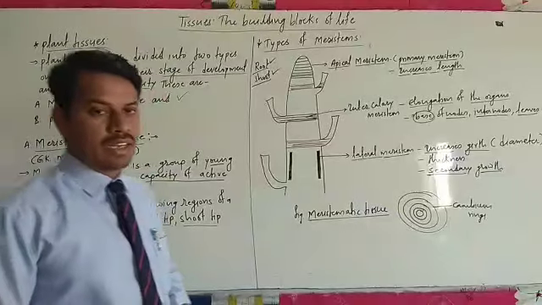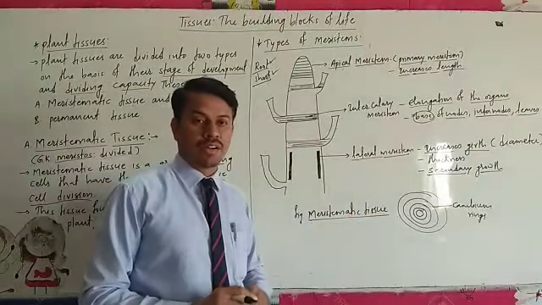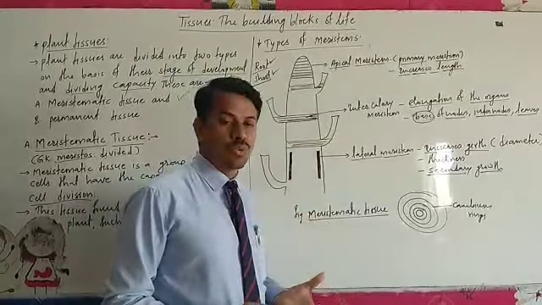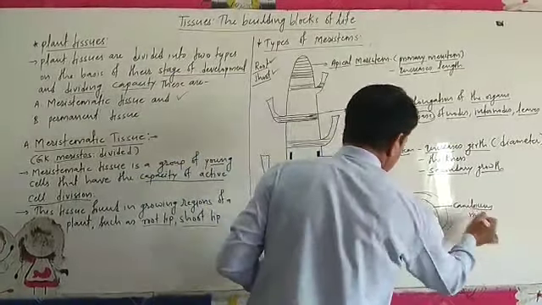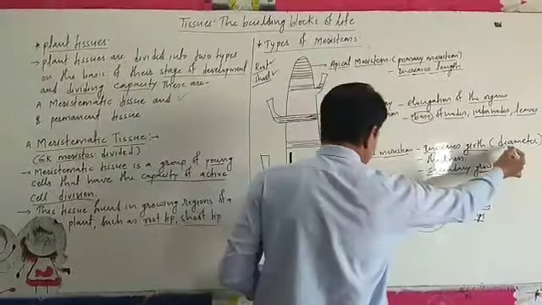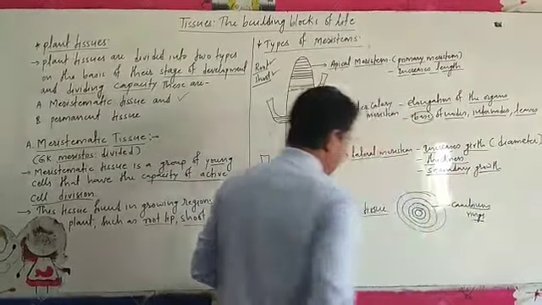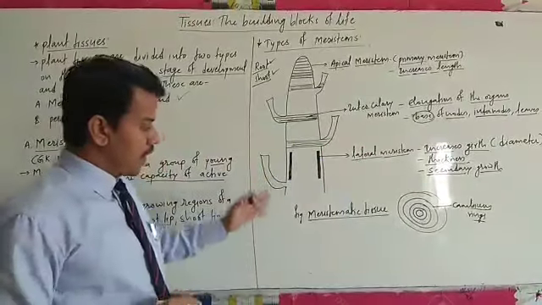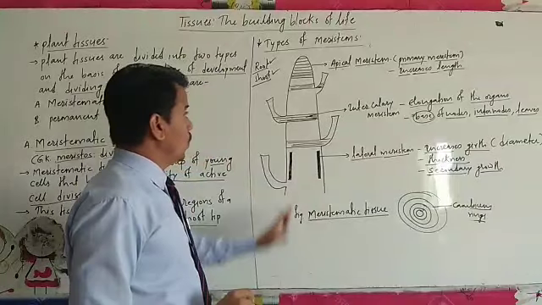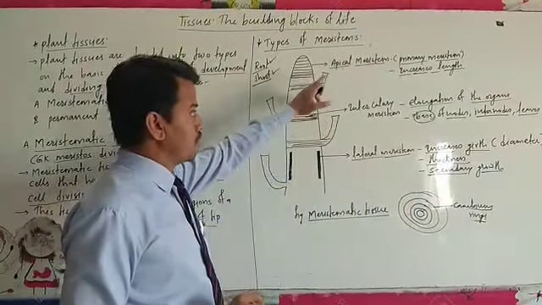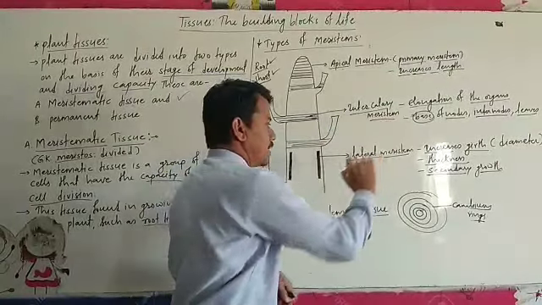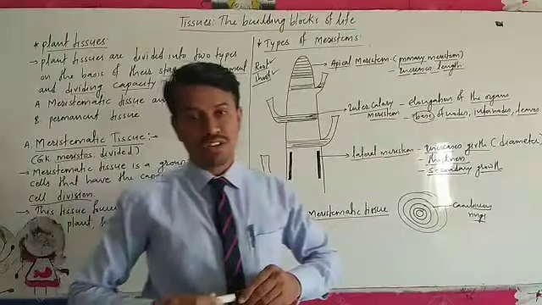On the basis of that, we find the age of the plant, means how old this particular plant or tree is. These cambium rings are formed by the lateral meristem, and definitely if the diameter increases, then the thickness of the plant body, branch, or stem also increases. So these are the three types of meristem: apical meristem, intercalary meristem, and the third one, lateral meristem.